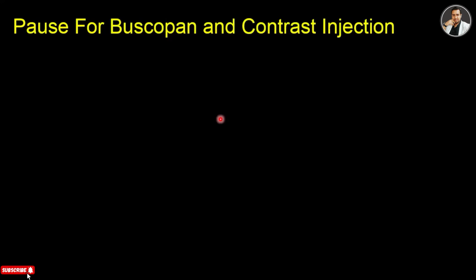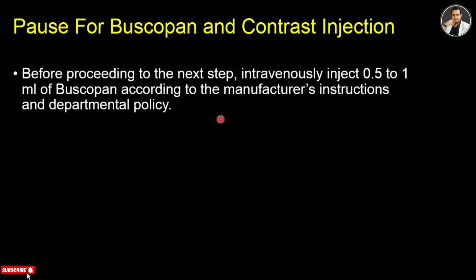And now a break for the contrast and the Buscopan injection. Before proceeding to the next step, intravenously inject 0.5 to 1 ml of Buscopan according to the manufacturer's instructions and departmental policy. Buscopan is given to the patient to reduce peristalsis movement, and you can give it earlier, before the scan, and also before the contrast is given.